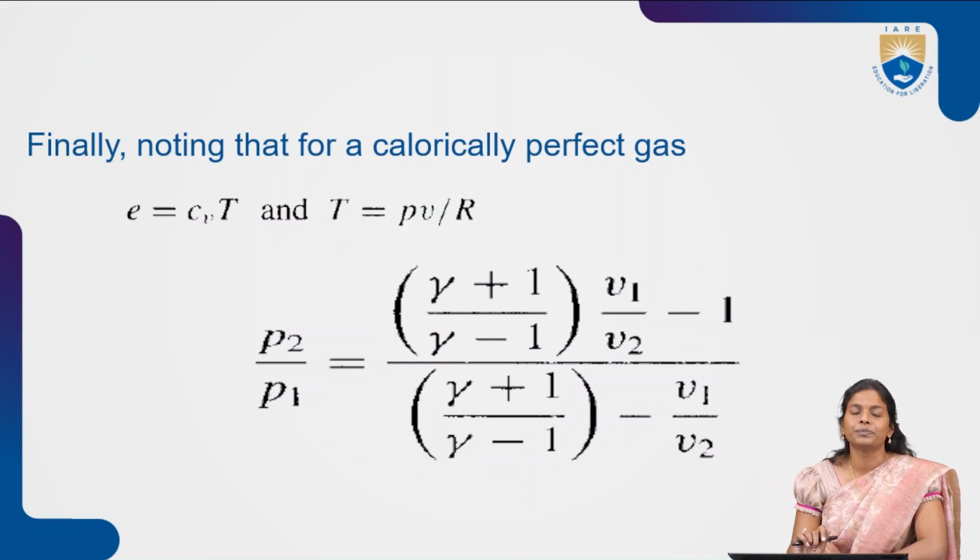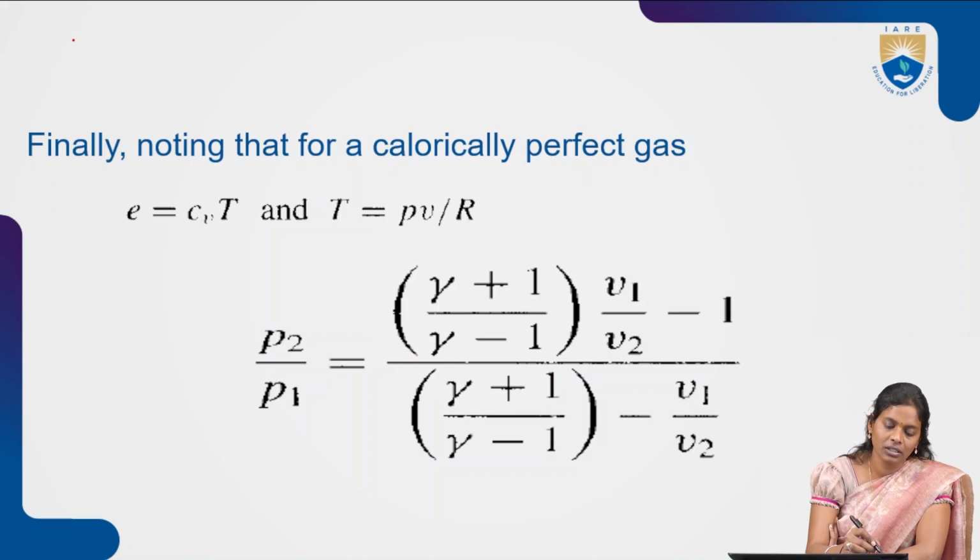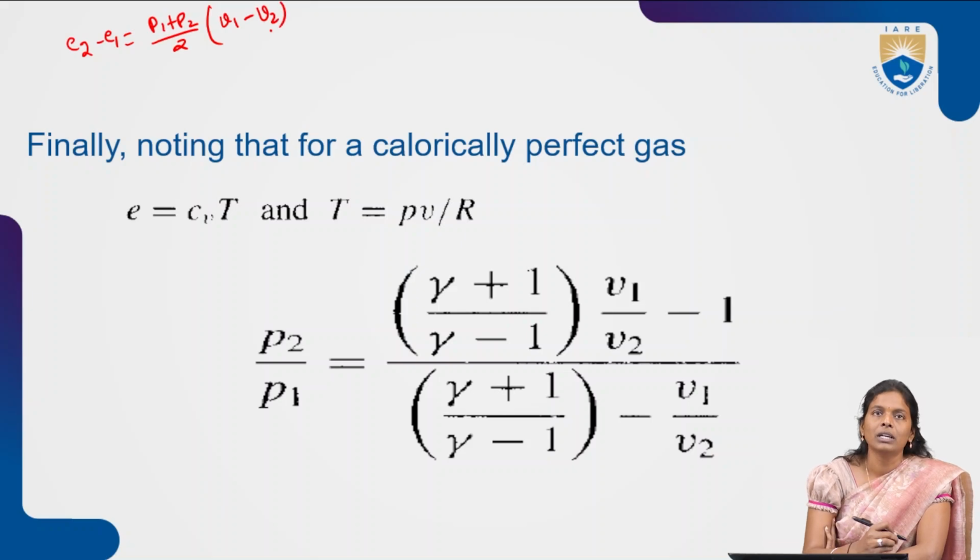Now what we know is the expression E2 minus E1 equal to P1 plus P2 by 2 into V1 minus V2, right? We further know E equal to CV T, and T equal to PV by R, which we also know.